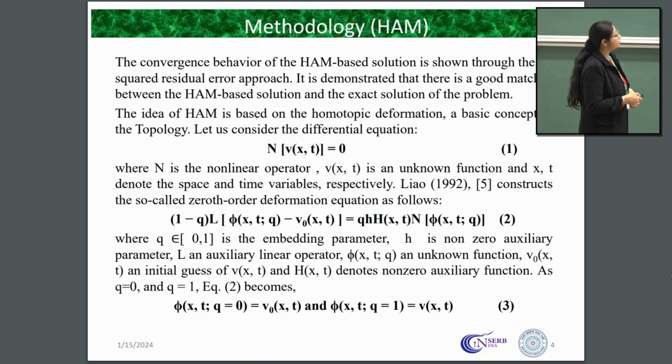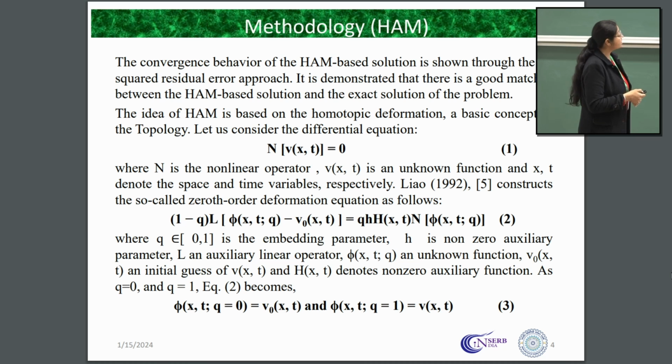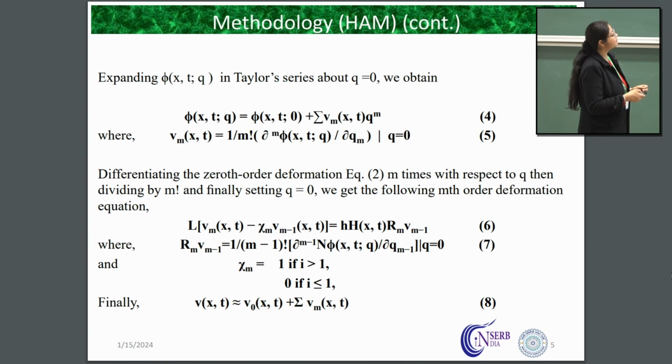When we substitute q equals 0, we get the initial condition. When we substitute q equals 1, we get the final condition. Actually, this is our 0th order deformation. Substituting q equals 0 and q equals 1, we get the initial condition and final condition. Using all these, we substitute it here. When we substitute here, we need to use the Taylor series to get the solution of our nonlinear PDE.